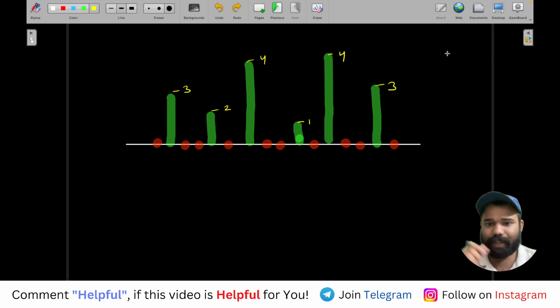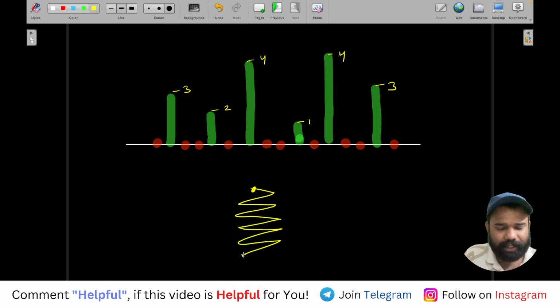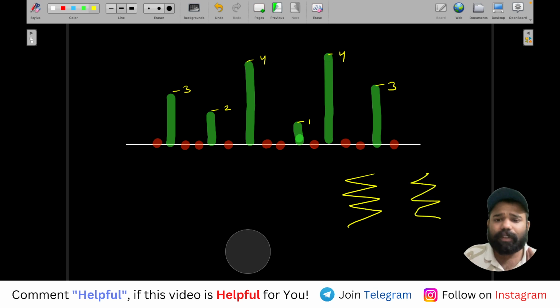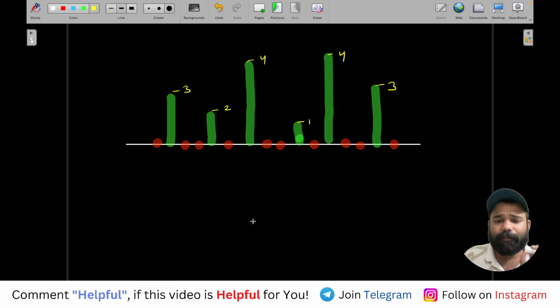Now see guys, one thing, what is happening? Your ball is starting from one point. It is hitting in an alternating manner. First it is going left, right, left, right, left, right, and it can maybe start from a left and end in a left, or start from a left and end in a right. So if your ball starts from a particular point, the number of times it goes to the left, that same number of times it goes to the right.